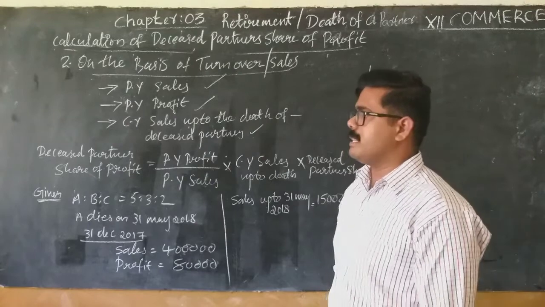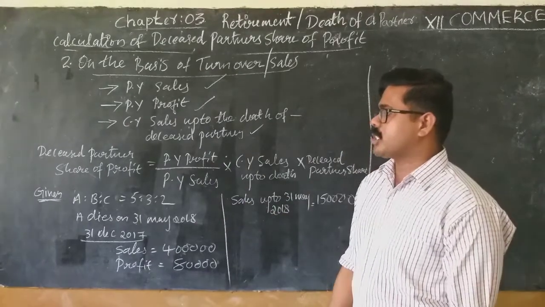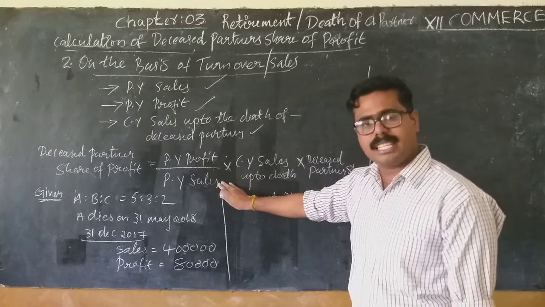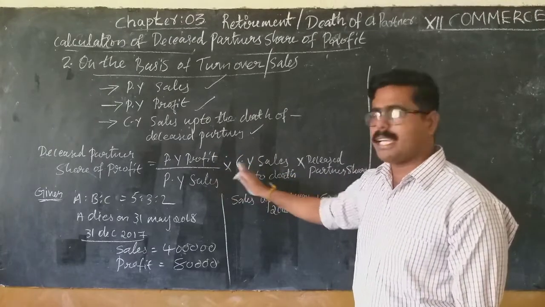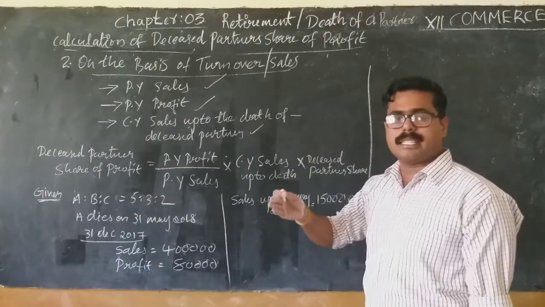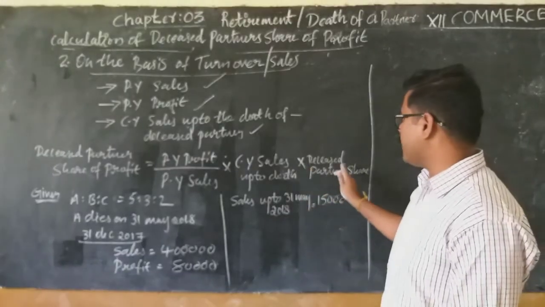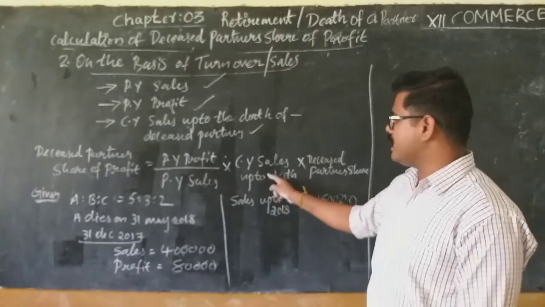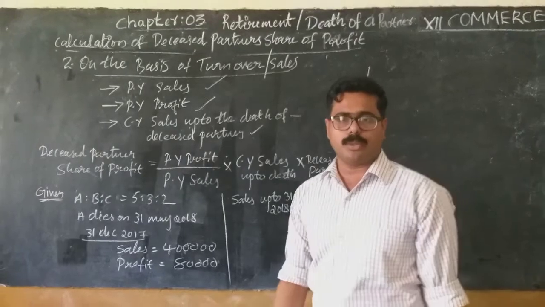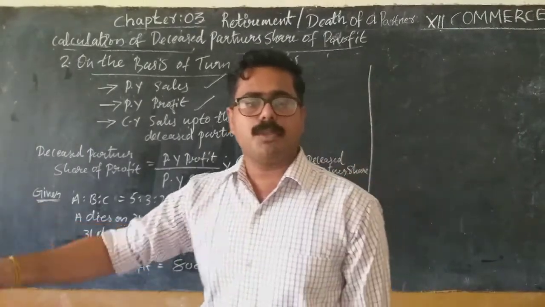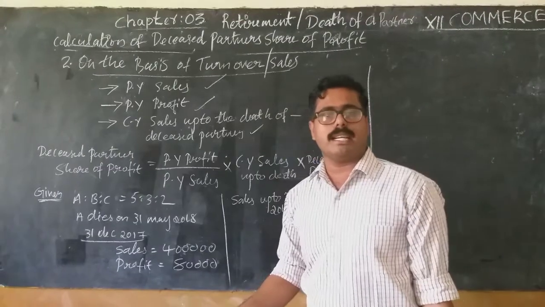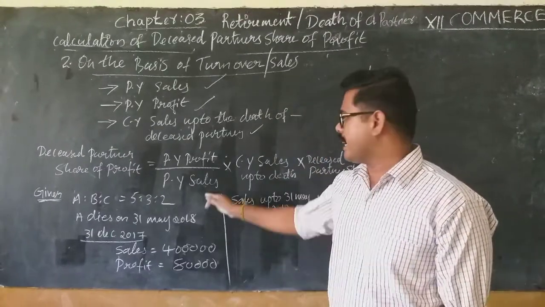Deceased partner's share of profit is equal to previous year's profit divided by previous year's sales, multiplied by current year's sales up to death, multiplied by the deceased partner's share. It is easy to calculate here because current year's sales up to death are up to date in the organization, whereas profit calculation up to death is difficult. So directly they can take it.